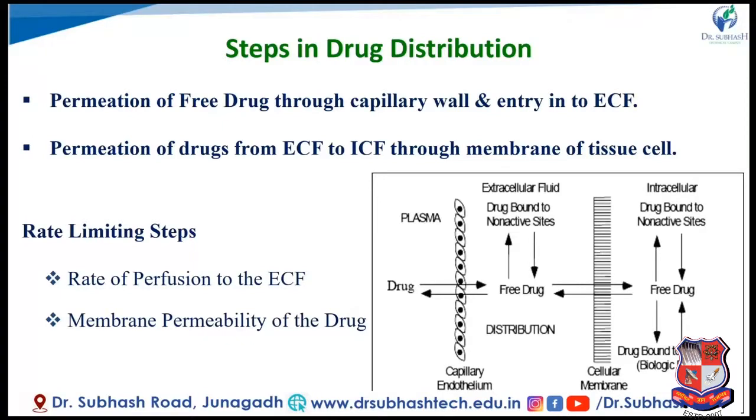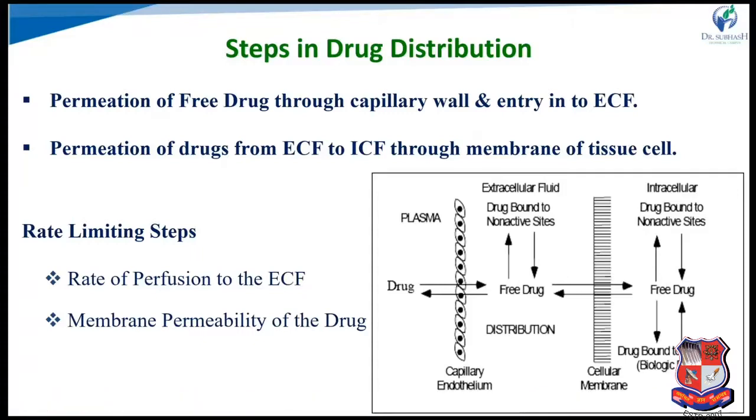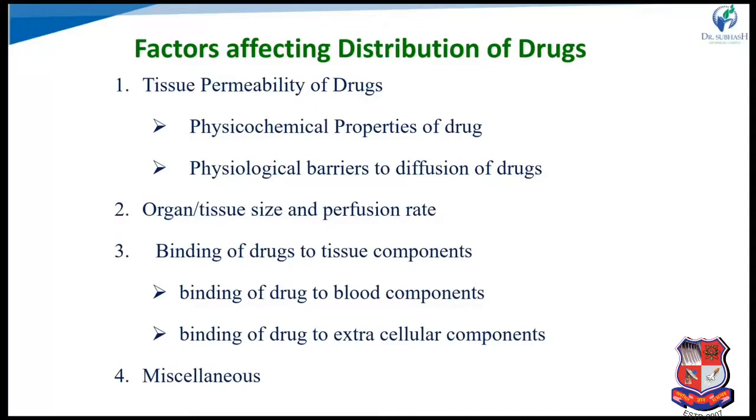Which steps are involved in drug distribution? There are two steps. First, permeation of free drug through the capillary wall and entry into the extracellular fluid. Second, permeation of the drug from extracellular fluid to intracellular fluid through the membrane of the tissue cell. Here the rate limiting step is the rate of perfusion through the ECF and the membrane permeability of the drug.